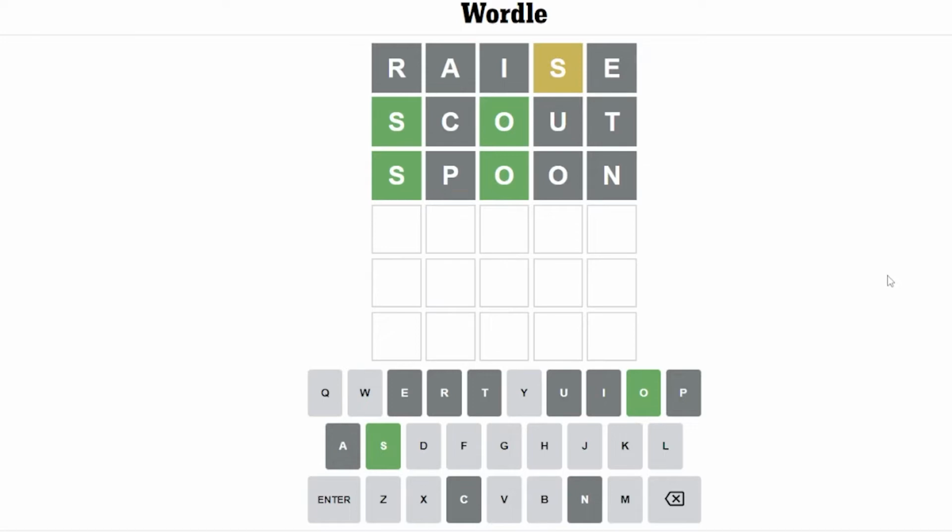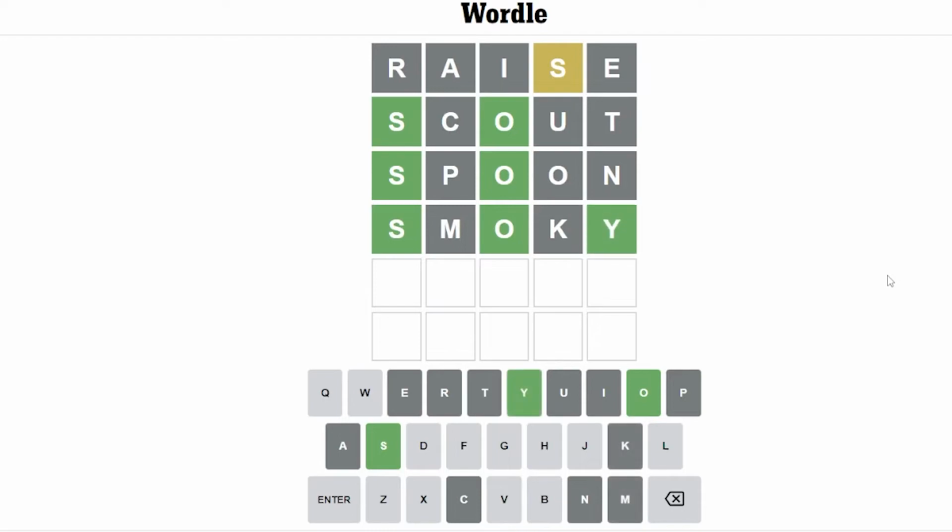SM, smoky. Smoky's a possibility. So we've got smoky and showy. I think those are the only 2 possibilities. Maybe I'm missing something. I'm gonna guess smoky. Nope. Now I'll guess showy.